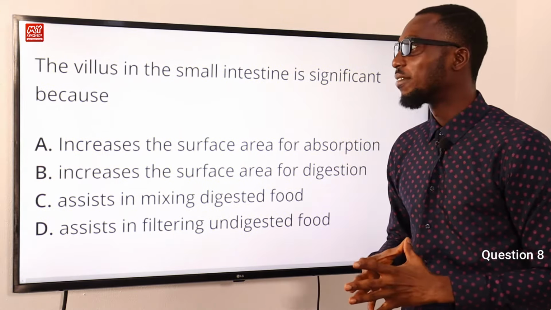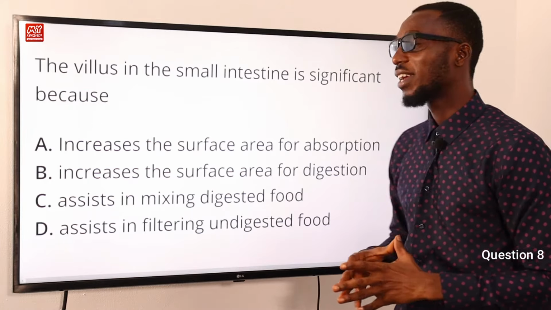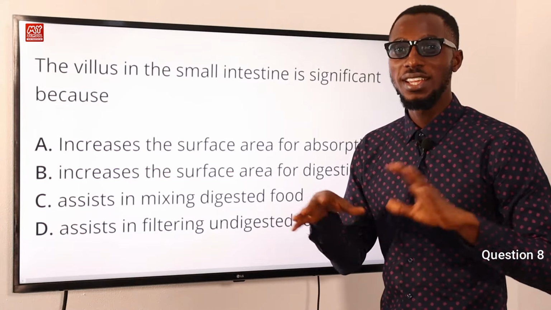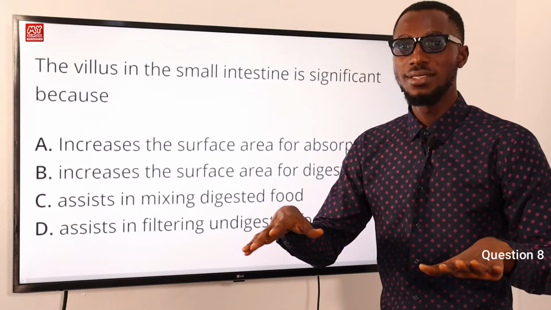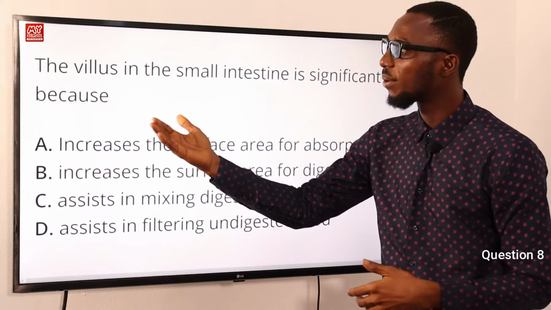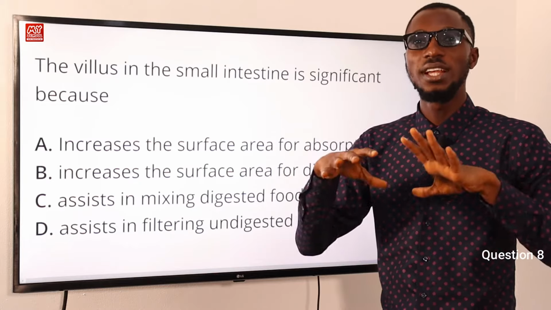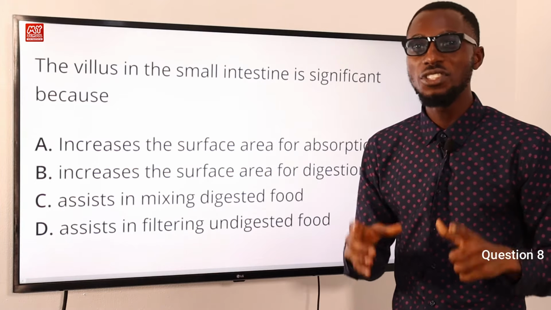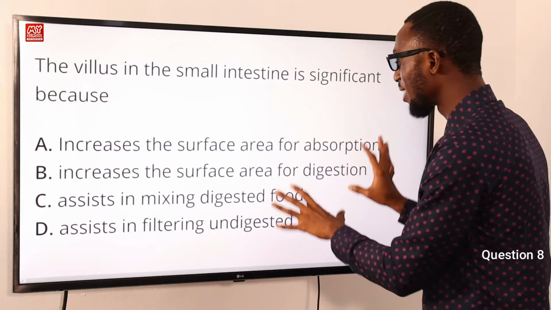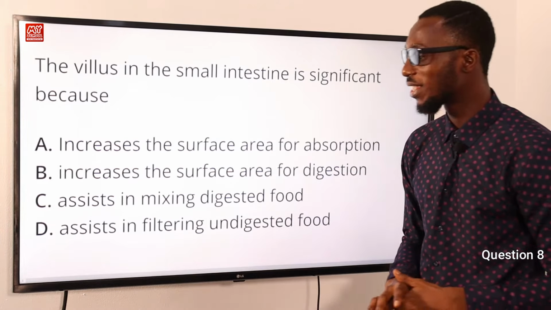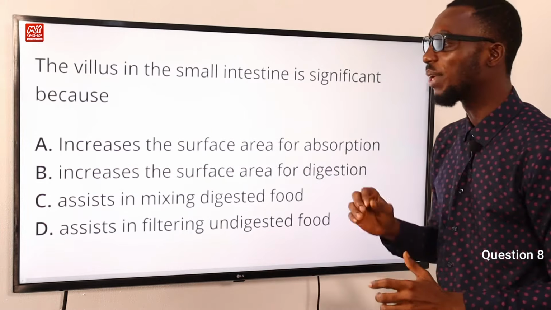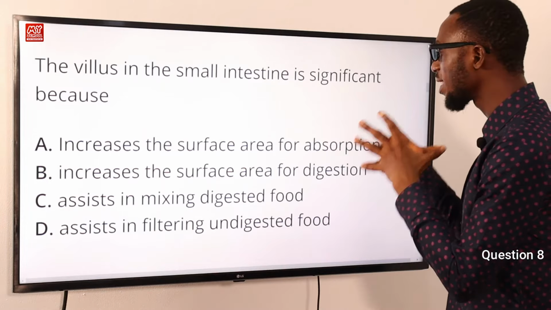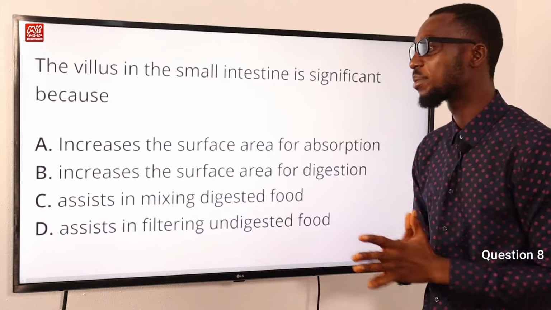Number 8. The villi in the small intestine are significant because why? The small intestine does its absorption of nutrients. So the presence of the villi in the small intestine is to increase surface area for efficient absorption. When you scan through all of these options given to us, you will realize that the correct option is option A. The villi in the small intestine are significant because they increase the surface area for efficient absorption. So option A is very correct.